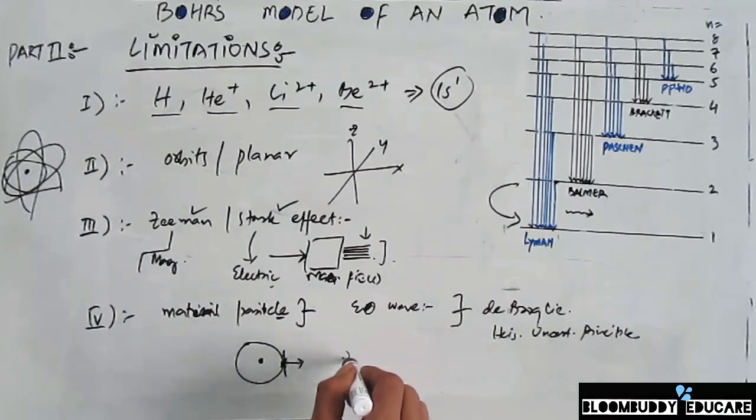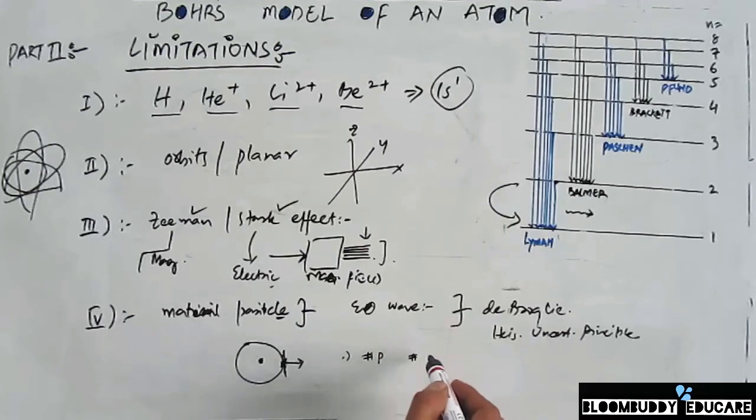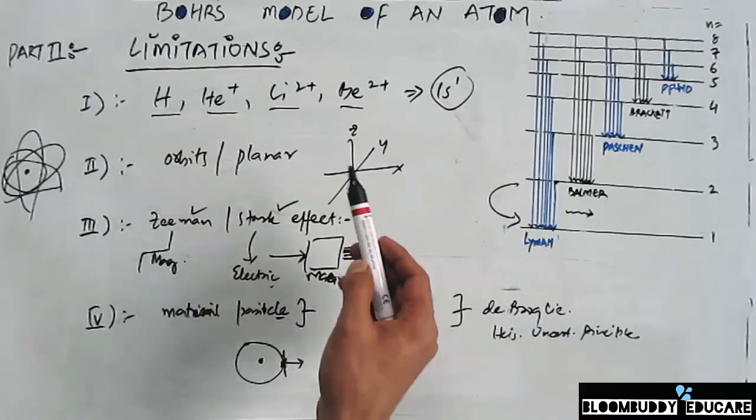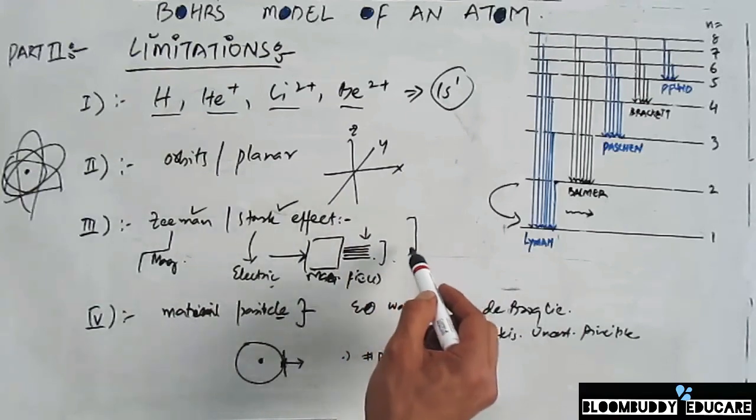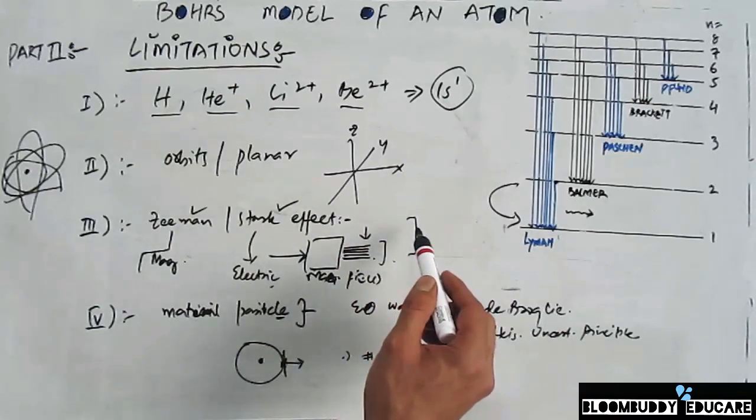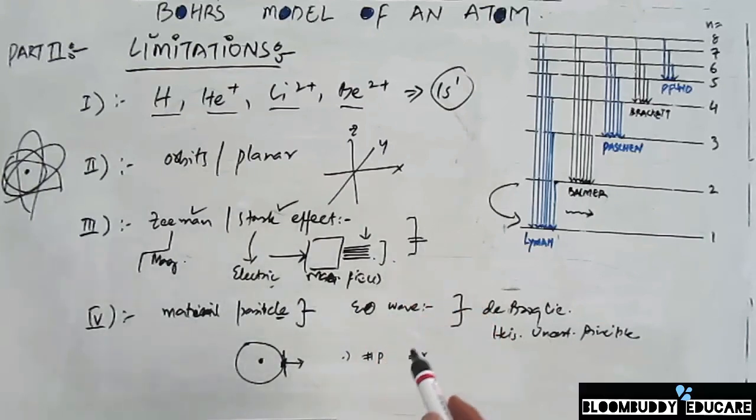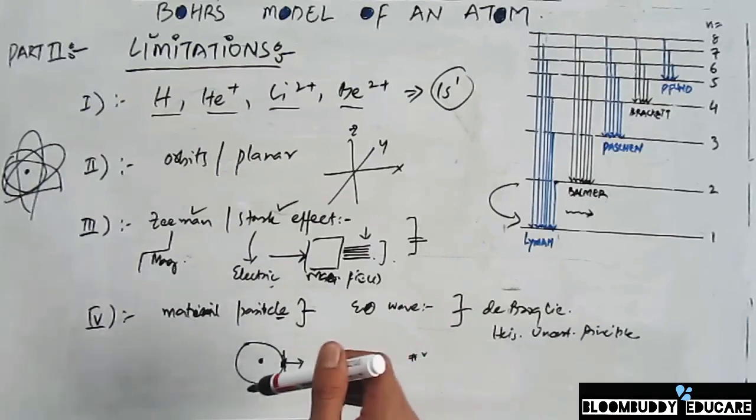because we cannot say that the electron is at some place and has this velocity at that point, because Heisenberg's uncertainty principle says that there's uncertainty: you can know with certainty only the position, or only the momentum or velocity of an electron. So overall, these are the important limitations that Bohr's model had. It was unable to explain the finer structure of the line spectrum. It was also unable to explain the dual nature of an electron. I think this pretty much clears up Bohr's model of an atom.